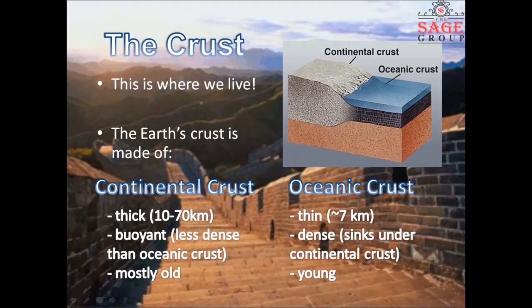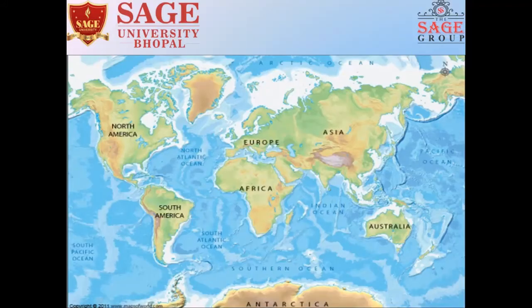Now, what are the basic differences between continental crust and oceanic crust? Continental crust is very thick, about 10 to 70 kilometers. Oceanic crust is thin, nearly 7 kilometers. Second point, continental crust is buoyant, less dense than oceanic crust. Oceanic crust is dense. Third, continental crust is mostly old, and the oceanic crust is young. This is the geographical division of Earth, which shows different continents, countries, and oceans.